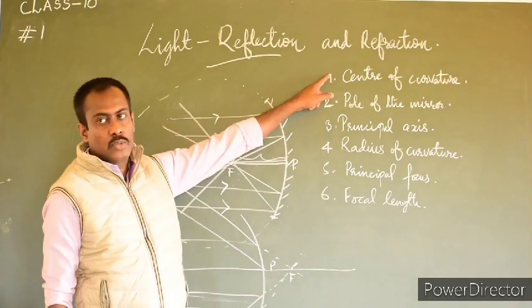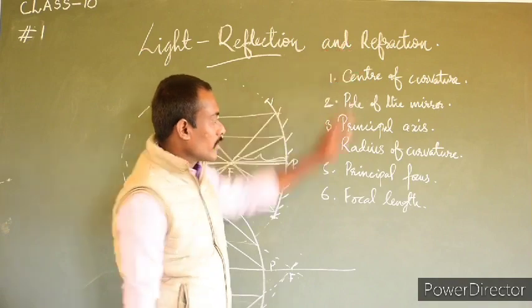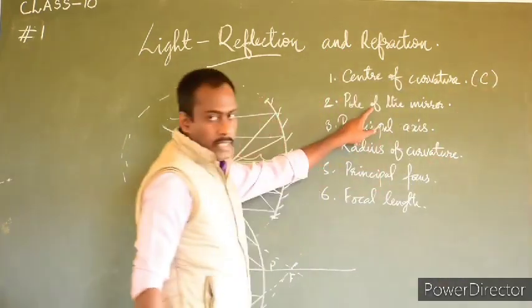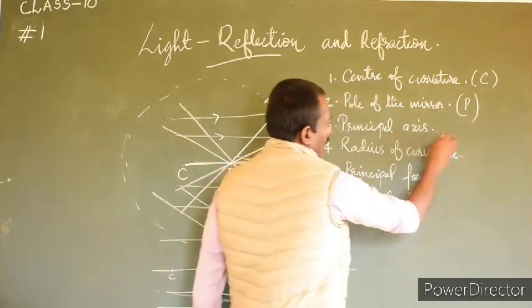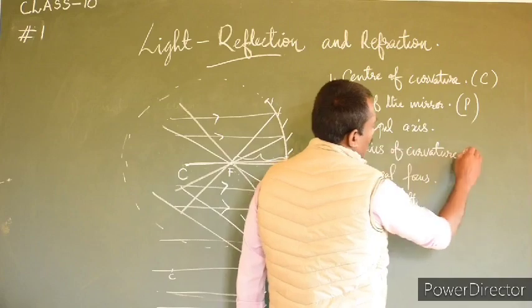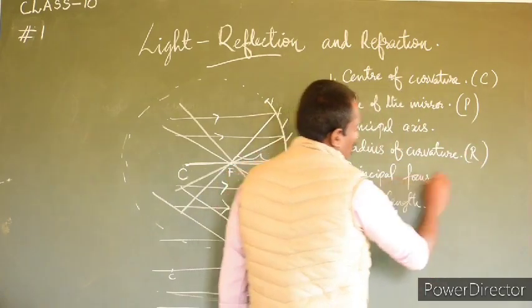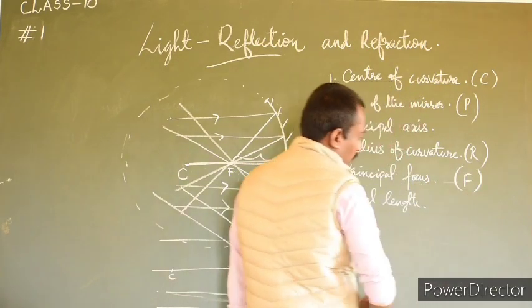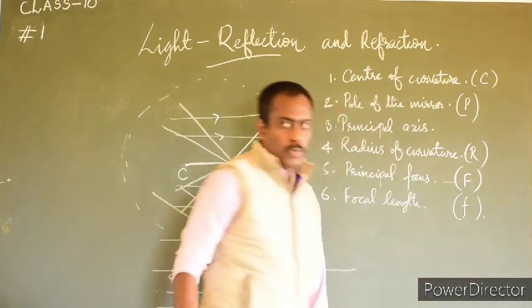So these are the terms associated with the mirrors. Center of curvature is denoted by the letter C, pole of the mirror by P, radius of curvature by R, principal focus by capital F, and focal length by small f.